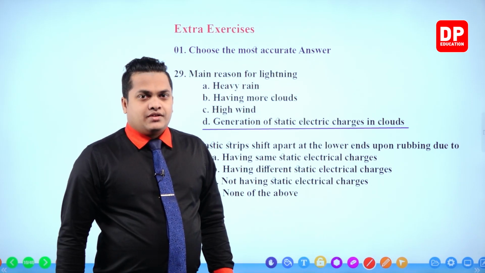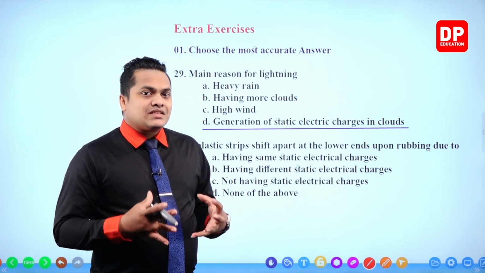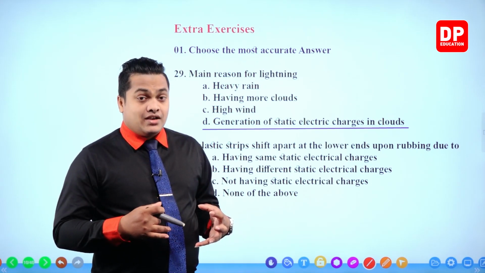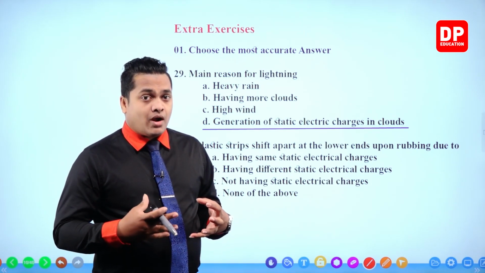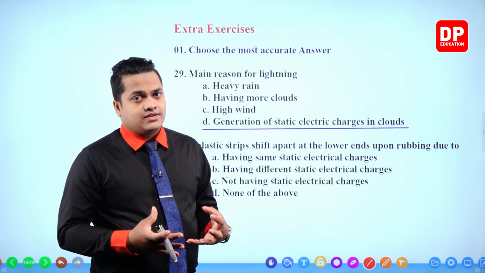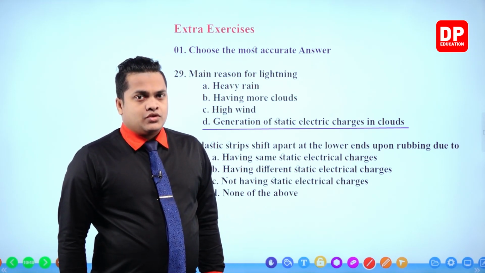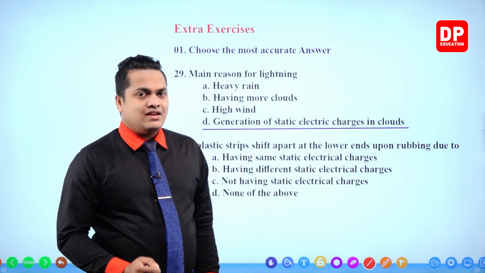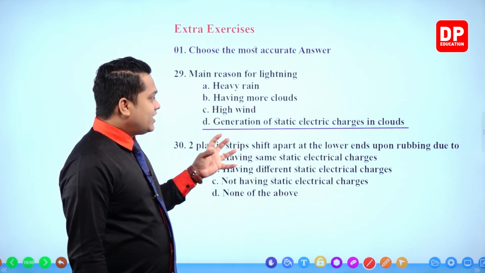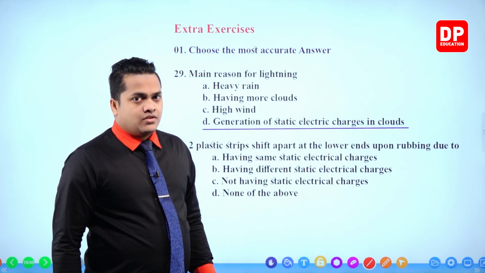right? So, in order to create lightning, these clouds should be static. These clouds should rub against each other, and they should generate static electrical charges. Then the lightning will occur. So, the main reason behind lightning would be the generation of static electrical charges within the clouds, right?